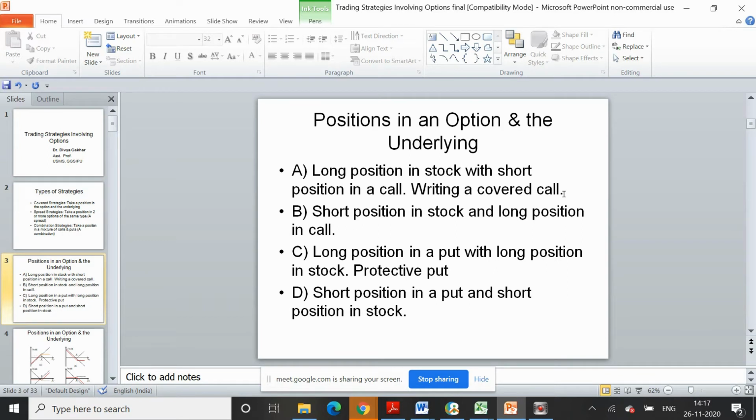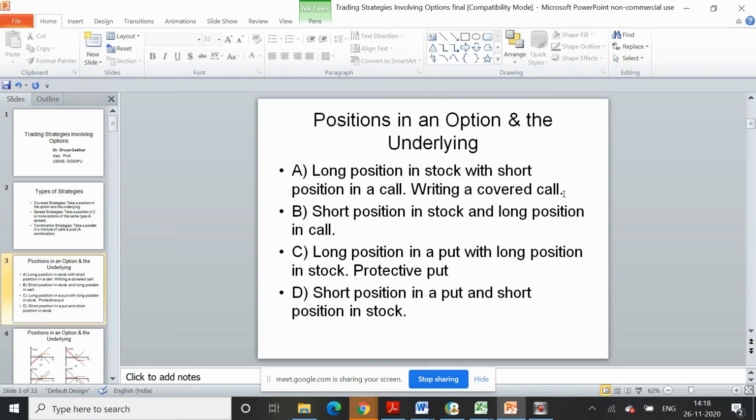So let's first talk about covered strategies. In case of a covered strategy, we have one position in the underlying asset, and simultaneously we have a position in the option contract. So there is a long position in the stock, meaning we have purchased the stock, with a short position in a call option. Call option, as you all know, gives the buyer the right to buy. So this strategy is also known as the covered call strategy.